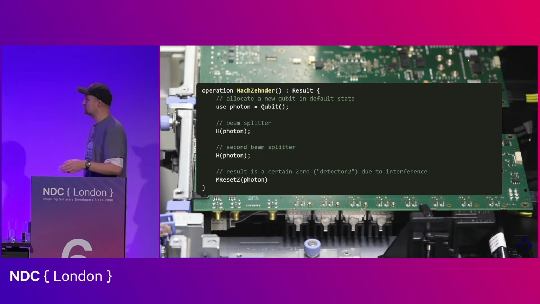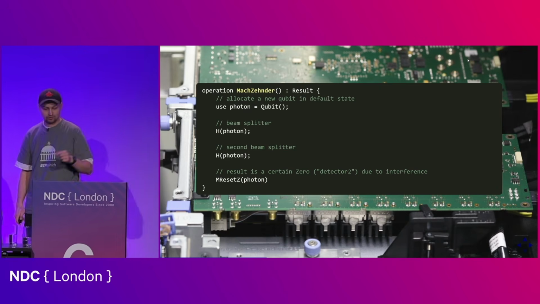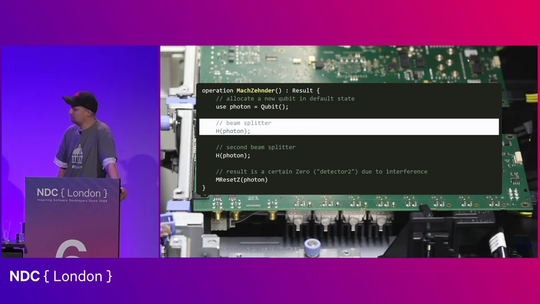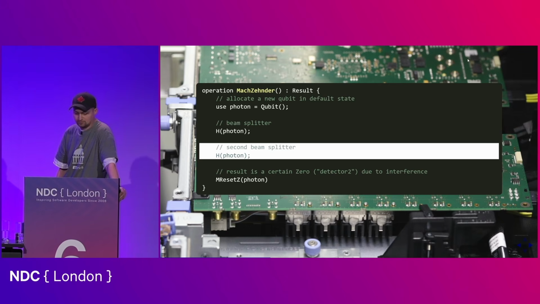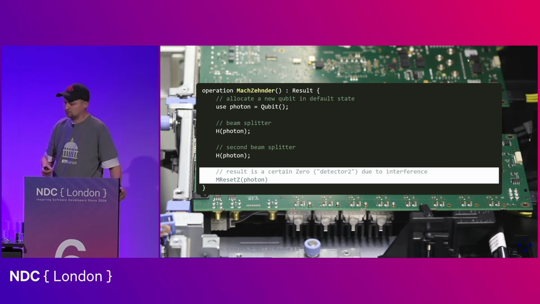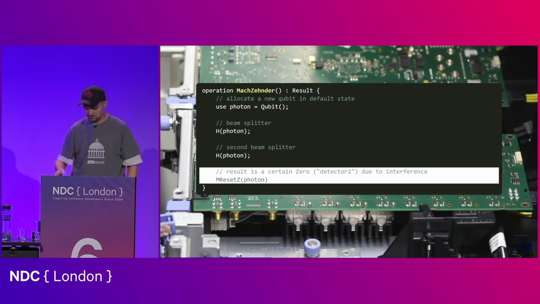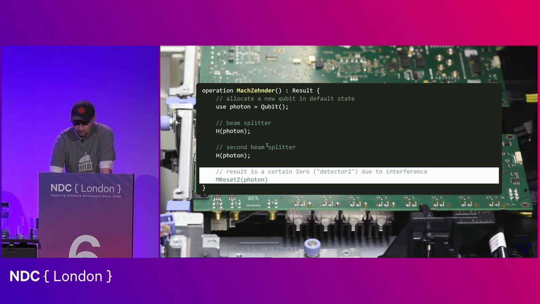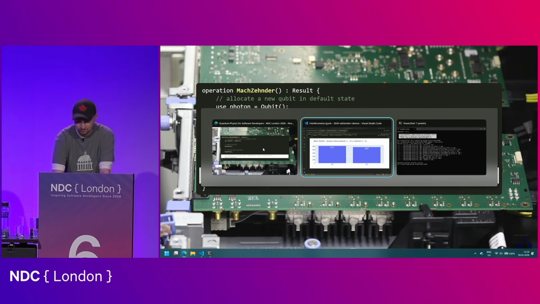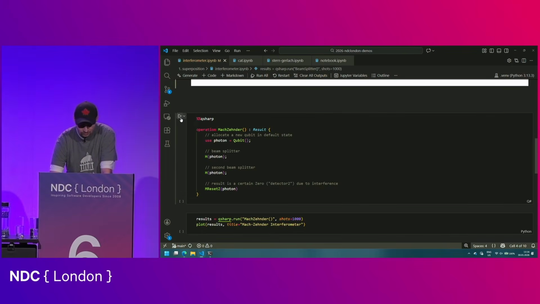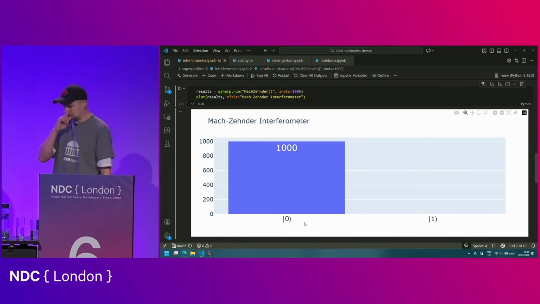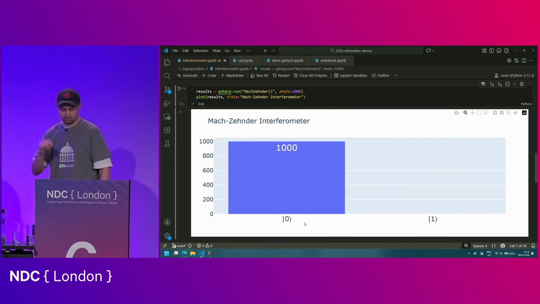Now we can model this very easily in Q#. We can simply add a single line of code to our existing code. We have our photon, that's a qubit, a quantum bit. We then have a beam splitter, that's the H transformation. And then we have a second beam splitter immediately after that. When we then perform the measurement of the qubit, we will get only zeros, just like in the lab. So sticking 2 beam splitters one after the other creates interference. If I now run this piece of code 1,000 times, we get 1,000 zeros only. So effectively, all the photons arrive at only one of the detectors.